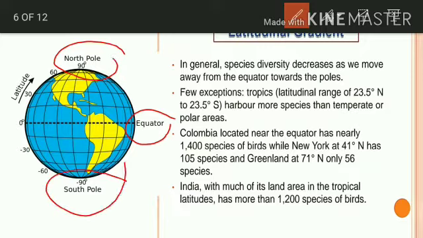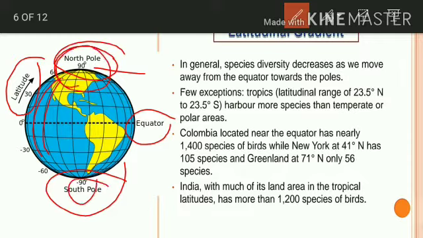These lines are called latitude. At the north pole you can see 90 degrees, and when you come down, 60, 30, 0, -30, -60 and -90. You can see more number of species here than compared to the other pole. So this is called a latitudinal gradient. Hope you understood that.